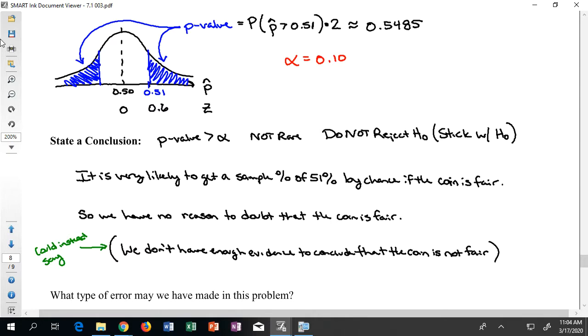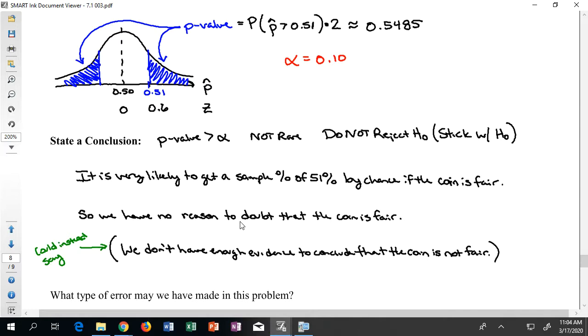Like, we didn't find enough evidence to go with H1, or I have no reason to doubt H0. These two sentences at the very bottom essentially say the exact same thing. I would never care which one you use. You'll see often in my notes, I even alternate between them from time to time, just whatever naturally comes out.